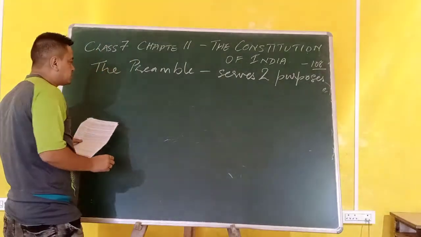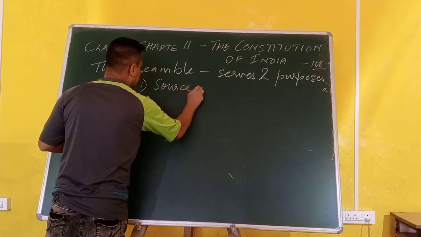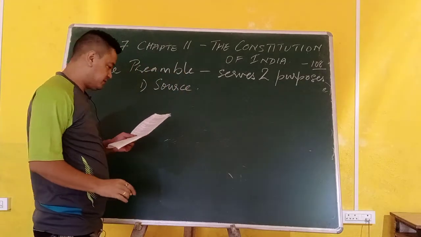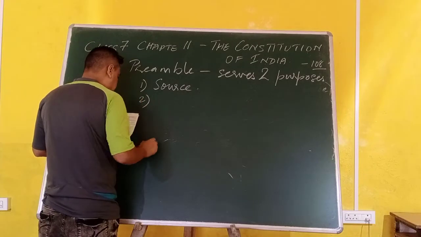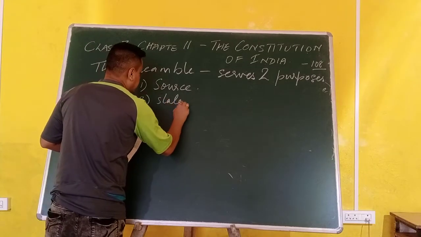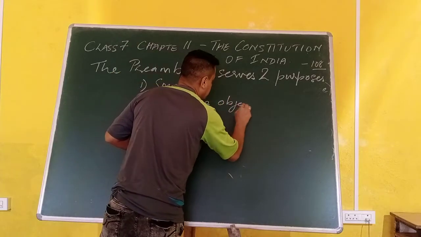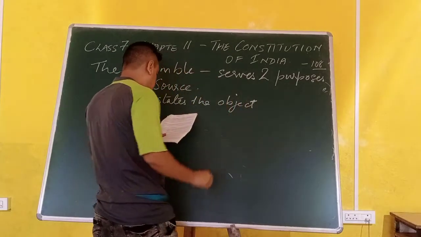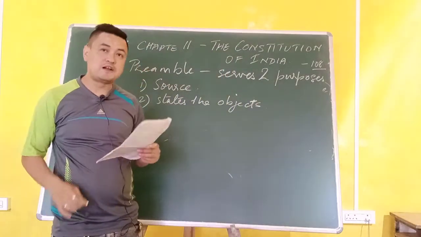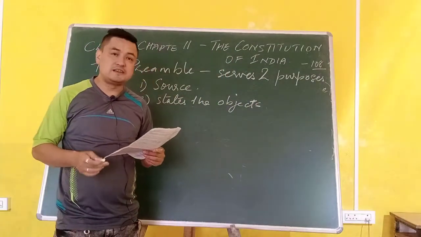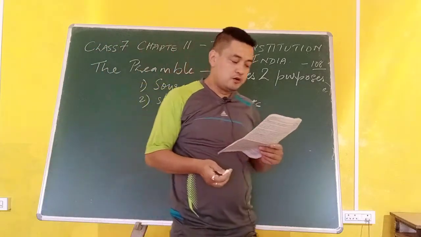It serves two purposes. One purpose is the source, S-O-U-R-C-E, or the beginning. And second, it states the object. Object means objectives or aim. So what is the aim of the preamble? What is the source of the preamble? The root or the beginning of the preamble.